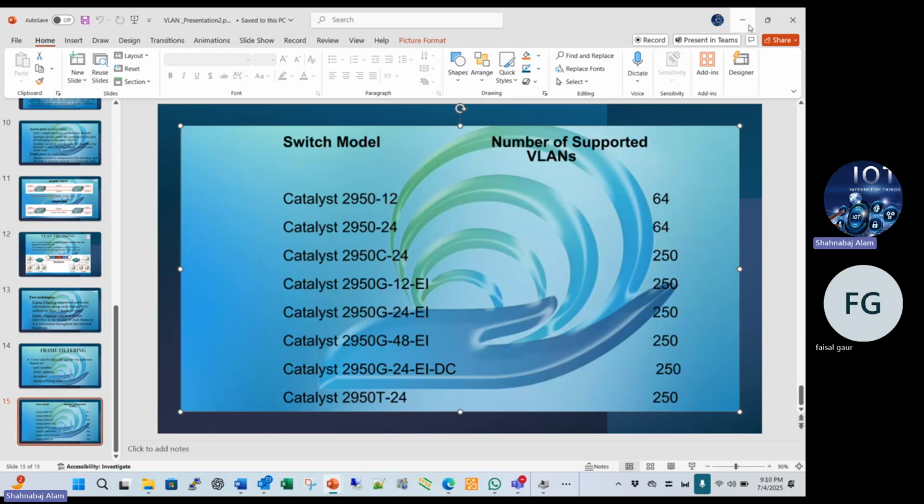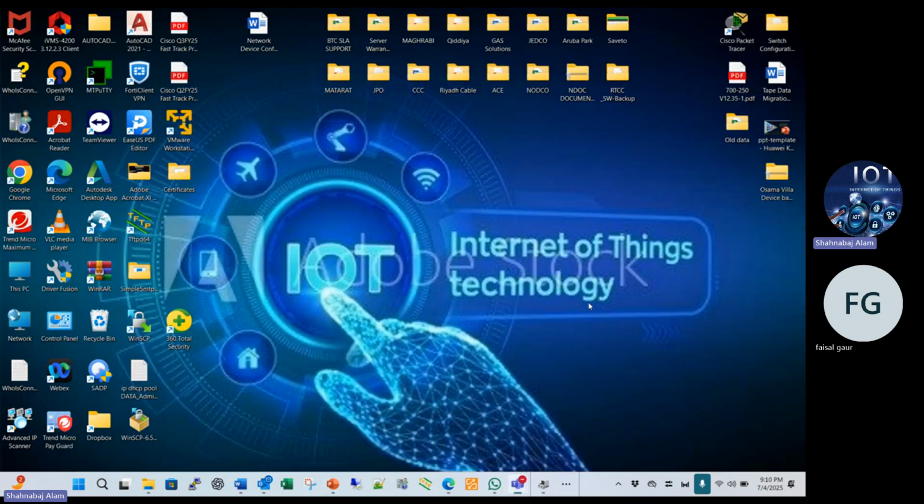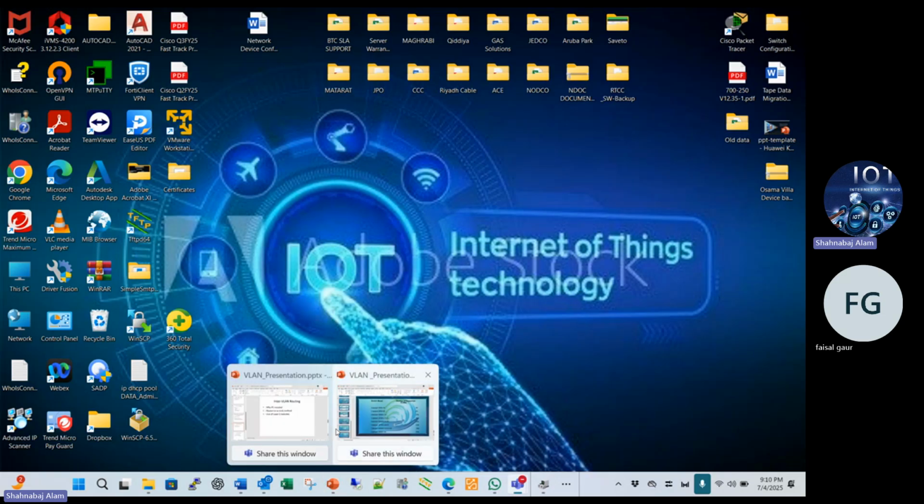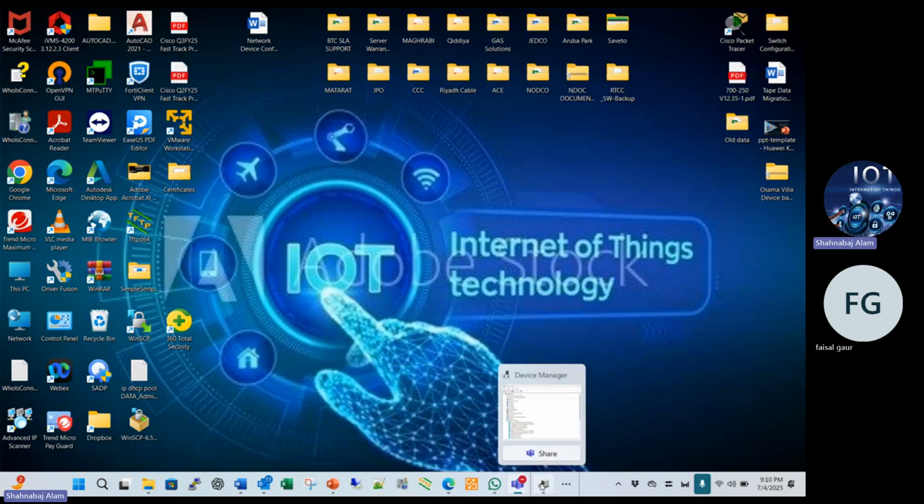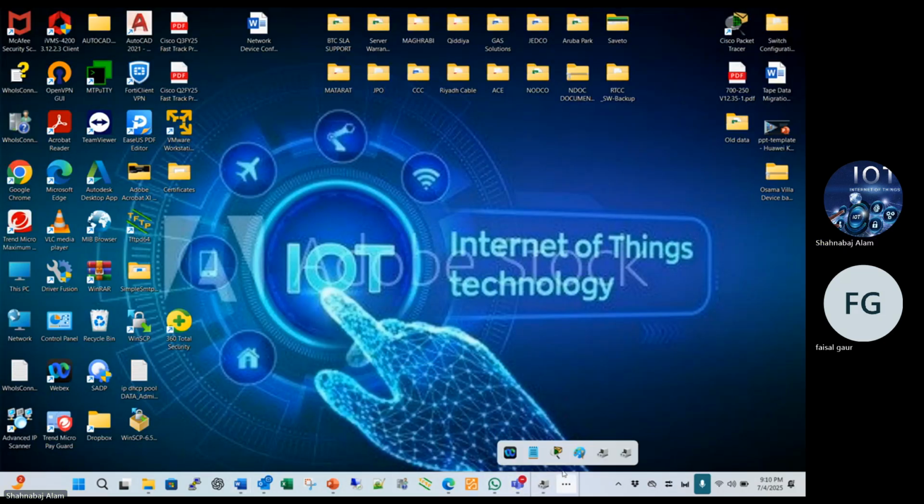Okay, bro. Now we leave it, and we will go to Cisco Packet Tracer, where we are able to configure the VLAN. Just one second, where is my Cisco Packet Tracer?